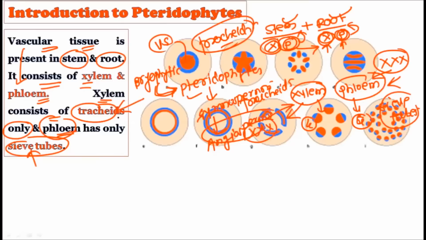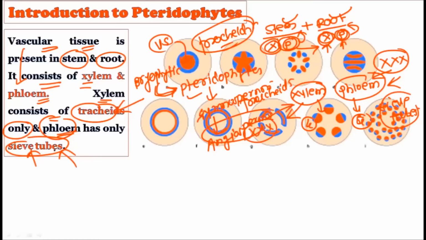That is, the parenchyma cells which are found in the xylem and the parenchyma cells which are found in the phloem are absent. Also, the other two types of cells which are found in the higher plants are also absent in these particular pteridophytes. So what they are showing is a pseudo type of vascular system. The vascular system is present there, but it is not that much developed. The xylem is only made up of one type of cell, called the tracheids, while the phloem is only made up of one type of cell, called the sieve tubes.